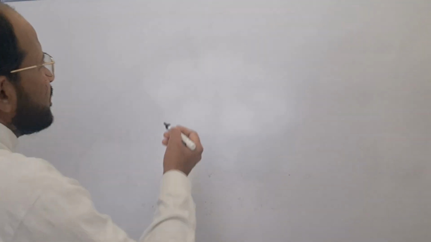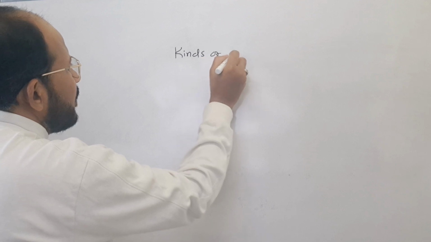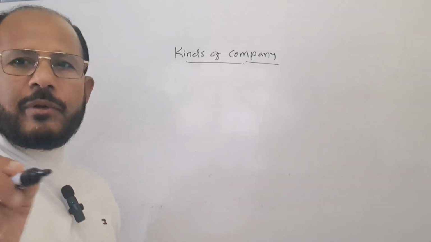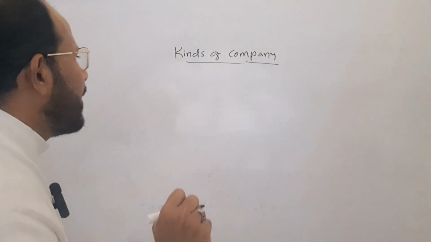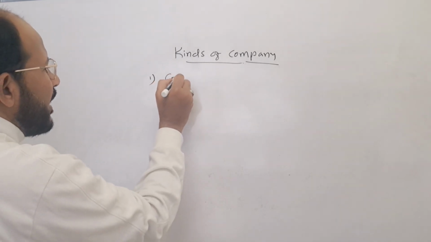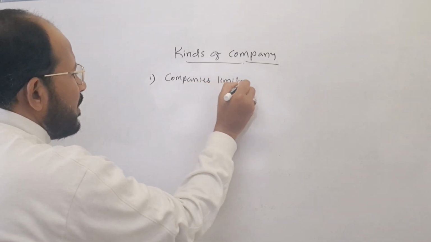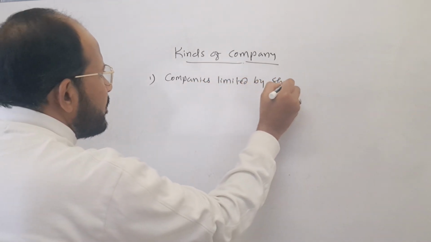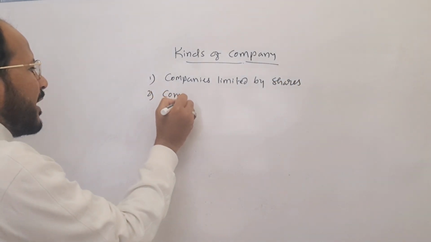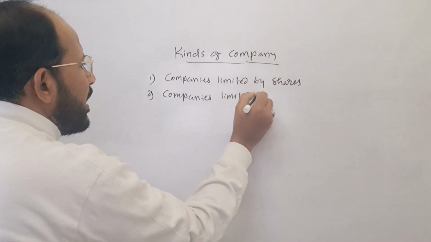Now I am going to explain in brief the different types of companies, kinds of company, on the basis of liability. On the basis of liability of members, the company may be classified into companies limited by shares. Next one is companies limited by guarantee. In brief, I will explain companies limited by guarantee.